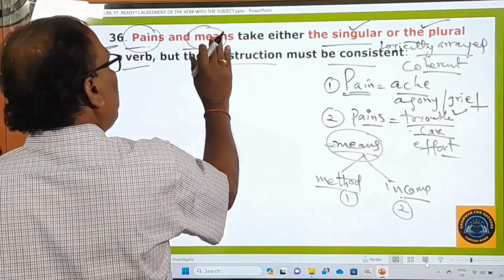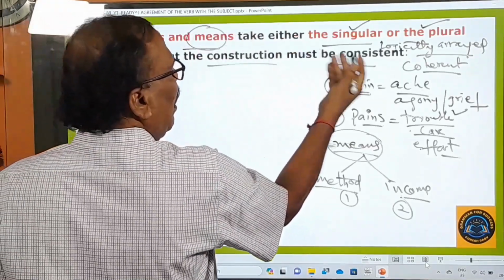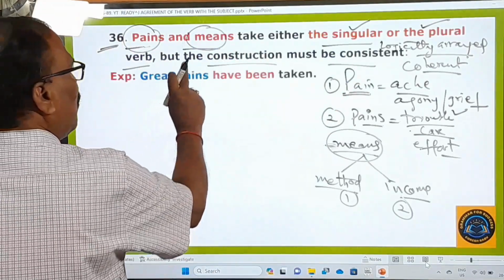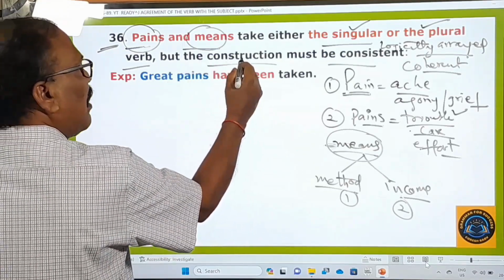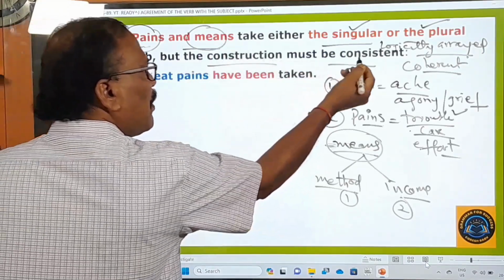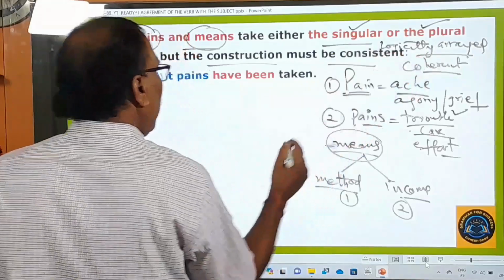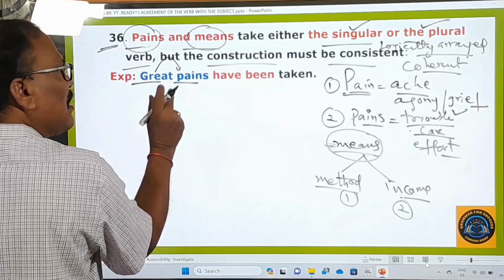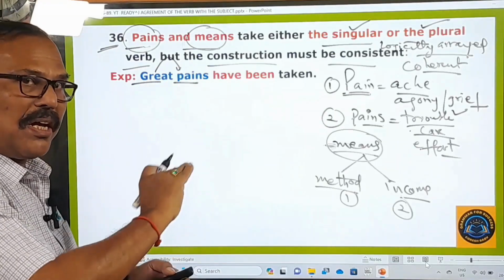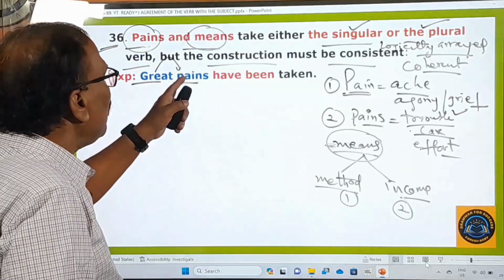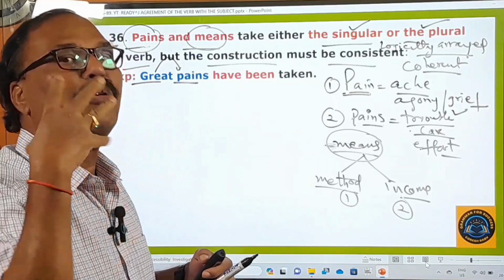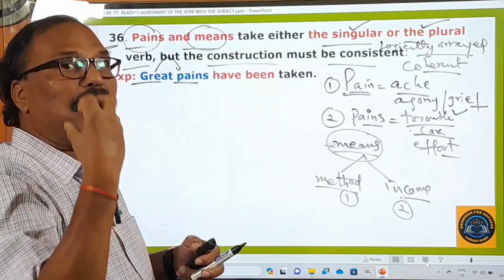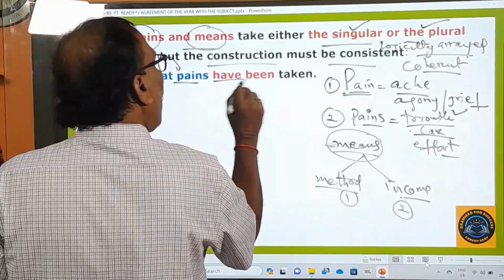And pains and means can be either singular or plural. How? Let me give you some examples to make you understand that. I have put one condition. What is that? The construction of the words must be consistent. Consistent means logically arranged. Here, great pains. These two words are arranged consistently, logically arranged. When you utter these words, you get the feeling of a plural word, and you can then use have been.